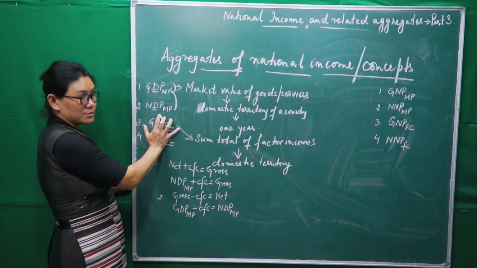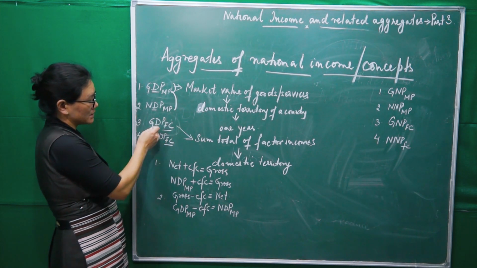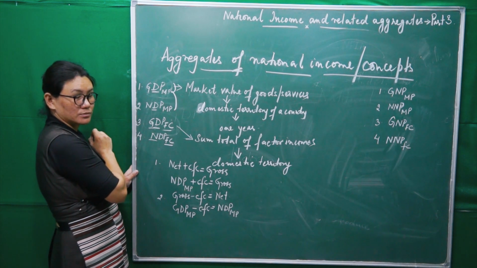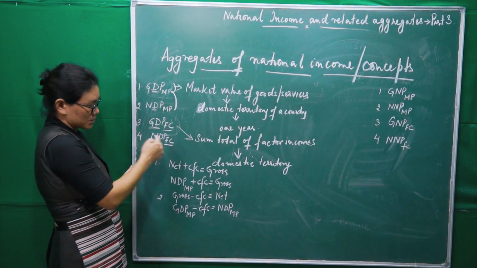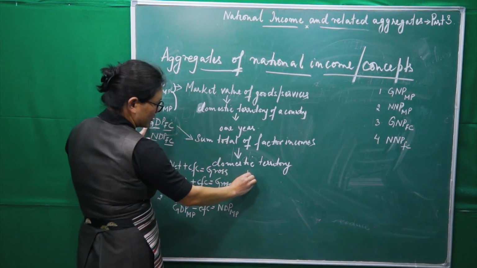Now we have to see the difference between these two. Only difference is net and gross. Rest are same. So same thing will come, right? Just one example I will show you, the first one.